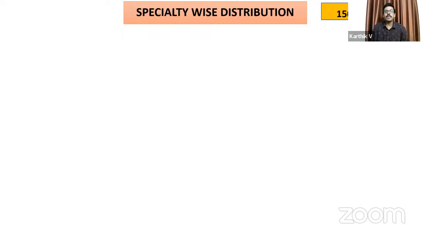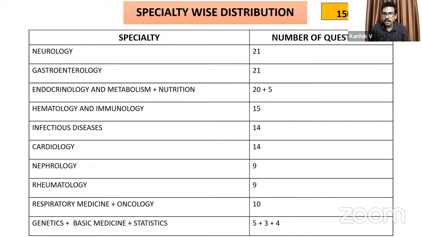So out of the 150 questions, this is what I could garner from the recall. Again, this is not 100% accurate, because there would be significant overlap. For example, when the question was regarding hepatitis C and the drug used, it could be considered either under infectious disease or under gastro. Clostridium difficile could be classified as either gastro or ID. So some degree of overlap will be there. But considering all that and distributing the questions equally among these specialties, these were the order in which the number of questions had come.